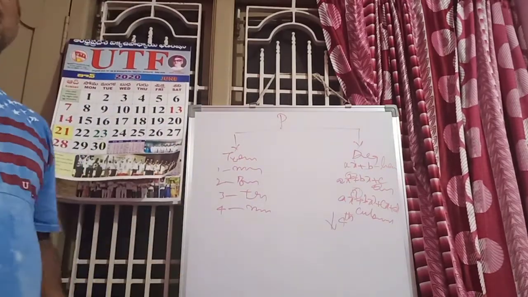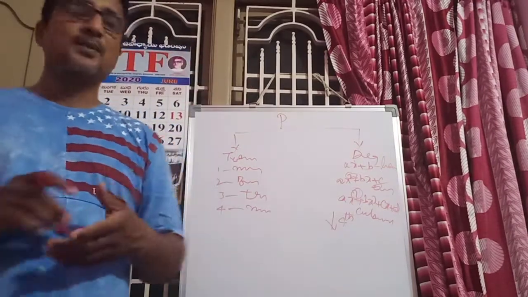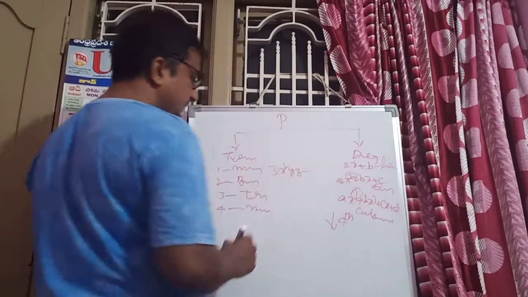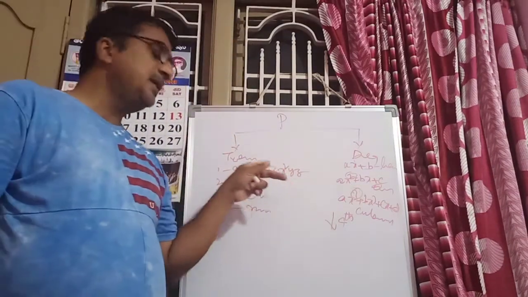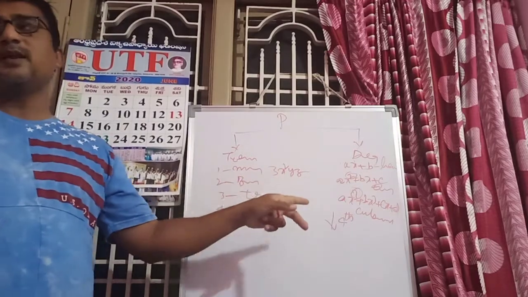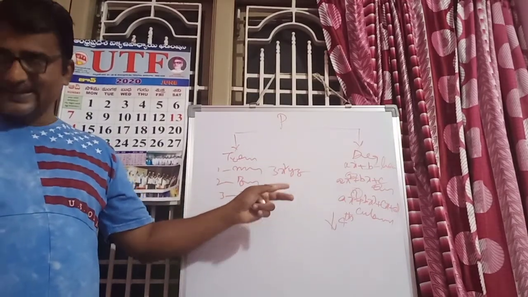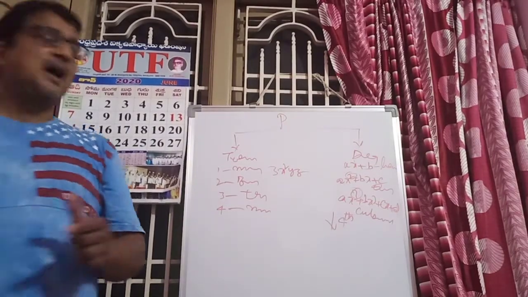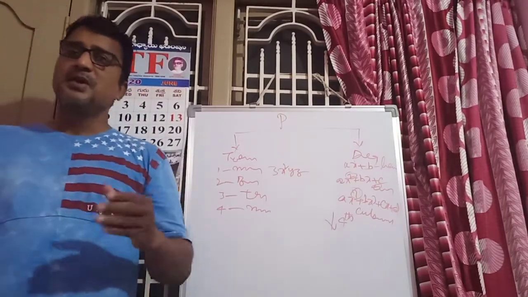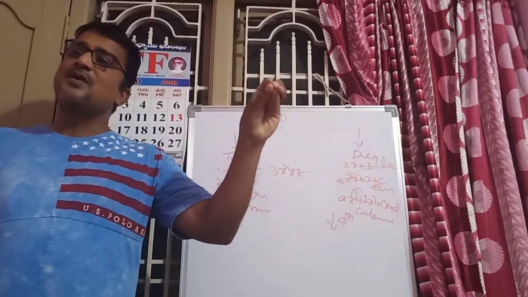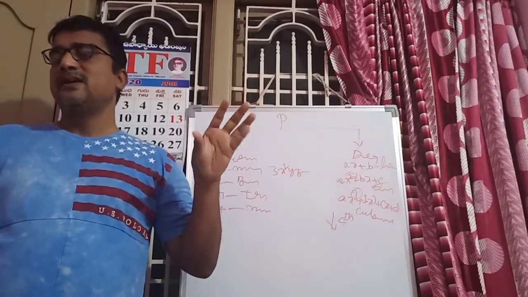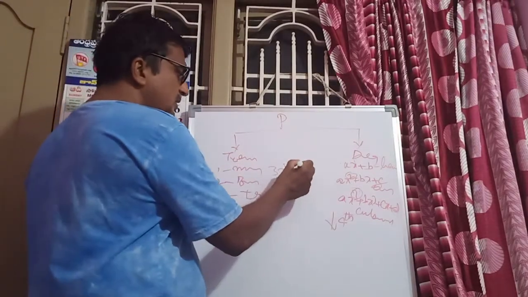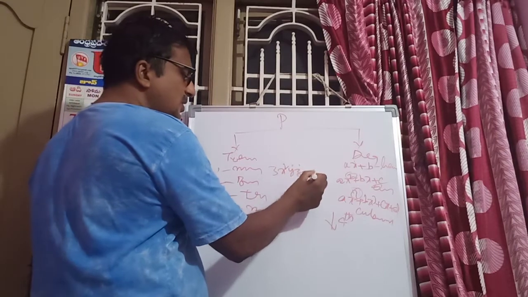And next, how to calculate the degree of the monomial? Suppose this is a monomial, binomial or trinomial? Monomial. How? Because there is only one term. And how to calculate the degree of the monomial? Degree of the monomial means you must add all the powers of the variables. Here that is 2, 1, 1: 2 plus 1, 3, 3 plus 1, 4.